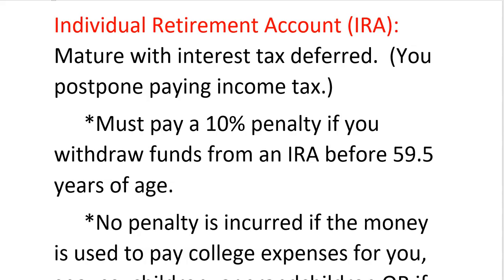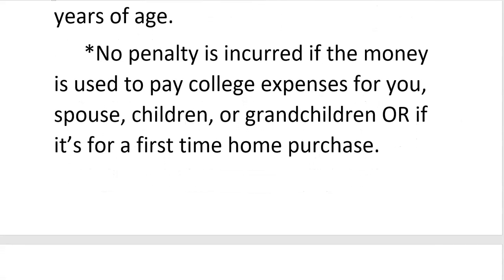If you withdraw funds from it before age 59 and a half years old, you have a 10% penalty. So however much you withdraw from the IRA, you have a 10% penalty on that, and then they would take that out. No penalty is incurred if the money is used to pay college expenses for you, spouse, children, or grandkids, or if it's for a first-time home purchase. So if you had an IRA and you wanted to loan your grandchild some money to go to college, you would not get a penalty, or if you went to college, or if you bought your first home at that age. So there are certain things that you don't have to pay penalties for, but everything else you would have a penalty of some sort.